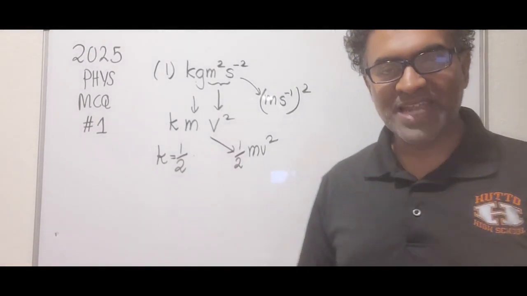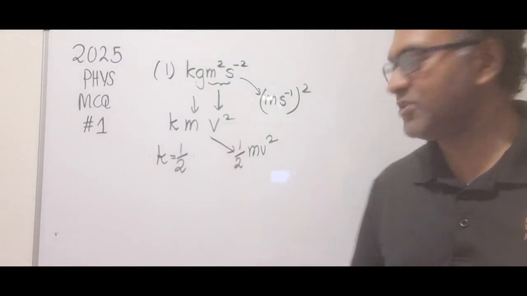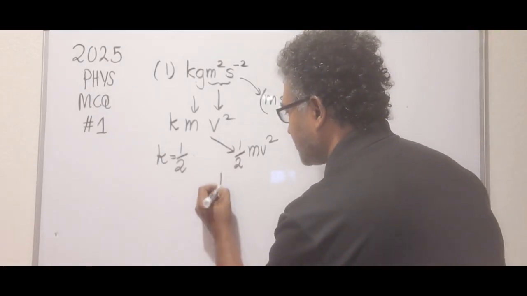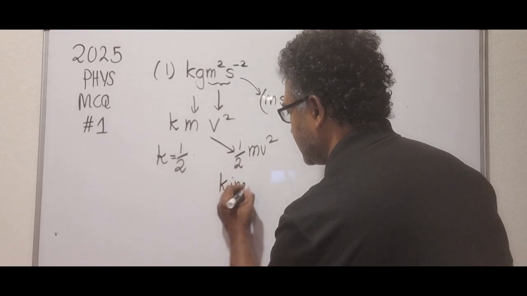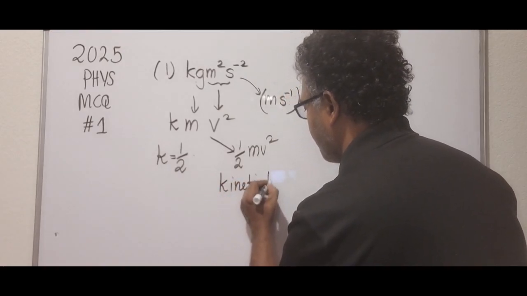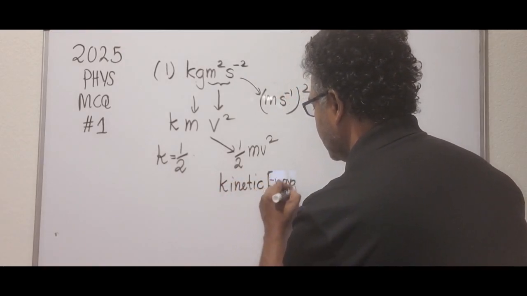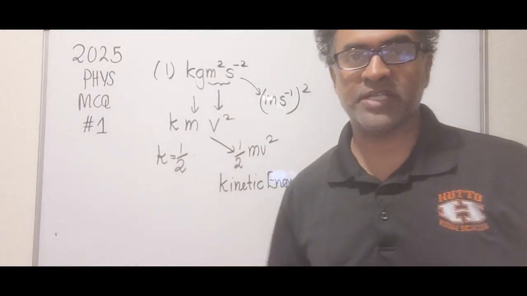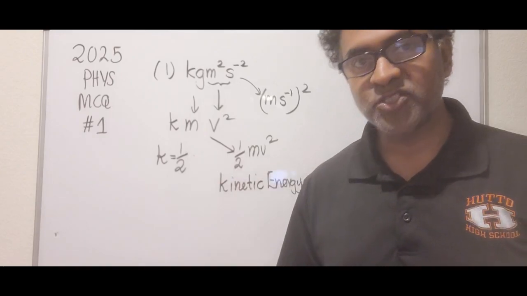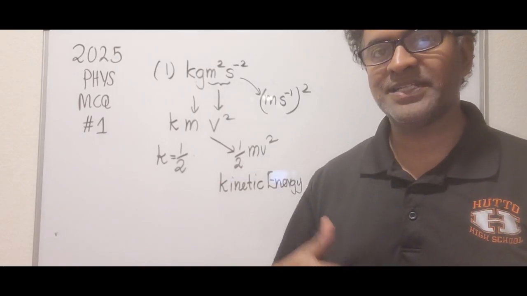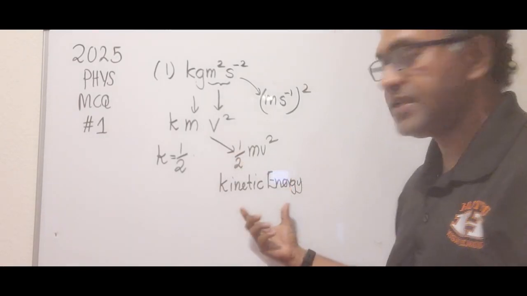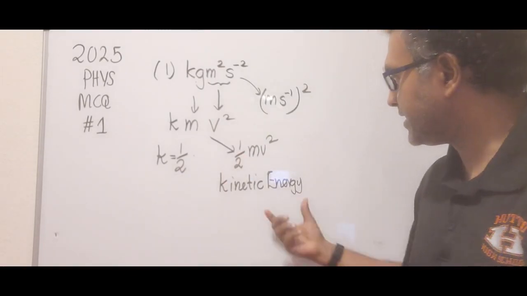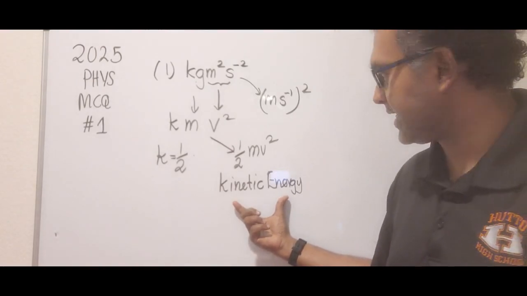So what is 1/2 mv squared? 1/2 mv squared is what we call kinetic energy, the kinetic energy of an object. That's energy due to motion. If an object is changing its position with respect to time, that is, it's in motion, then we can connect an energy to it, which we call the kinetic energy.